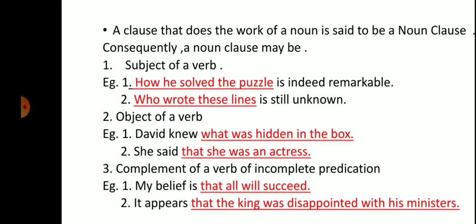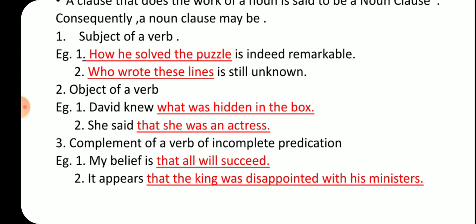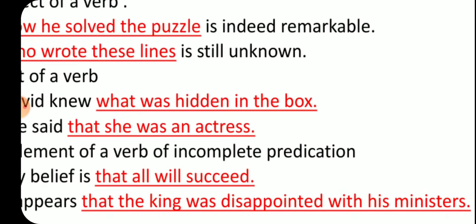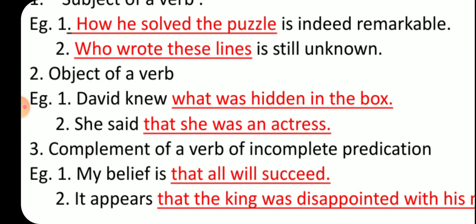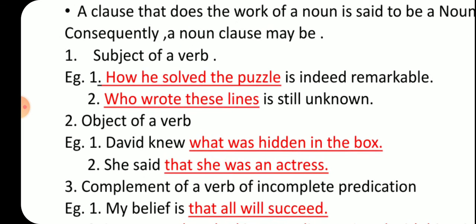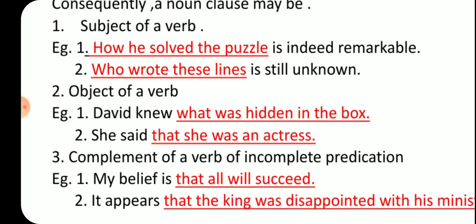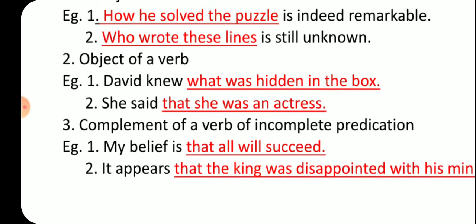Coming to the next, object of a verb. David knew what was hidden in the box. So here, what was hidden in the box is your noun clause. Your main clause is David knew, and your subordinate clause is the noun clause, which is acting as the object of the verb.